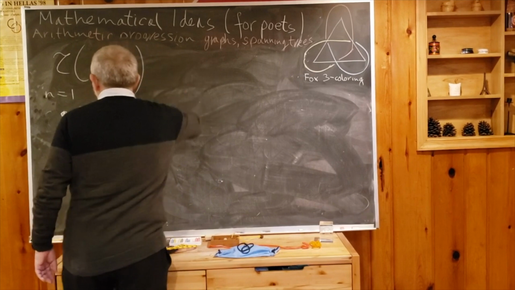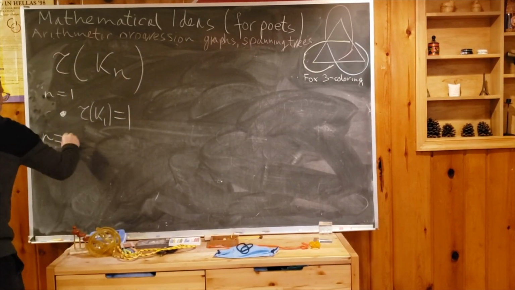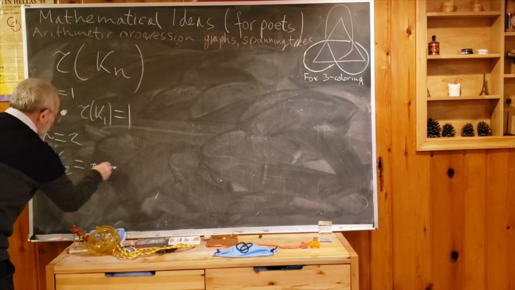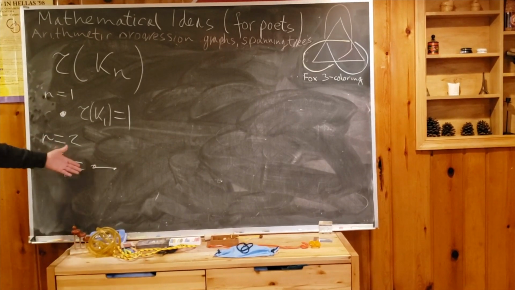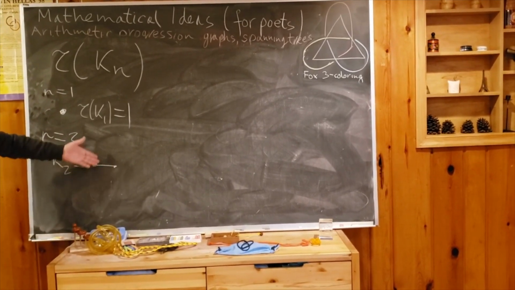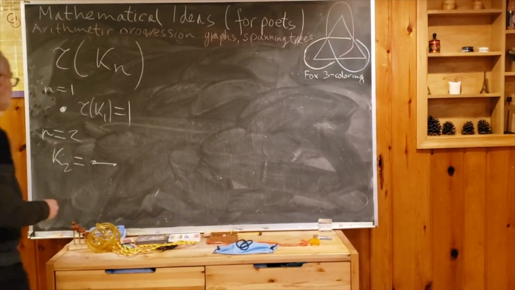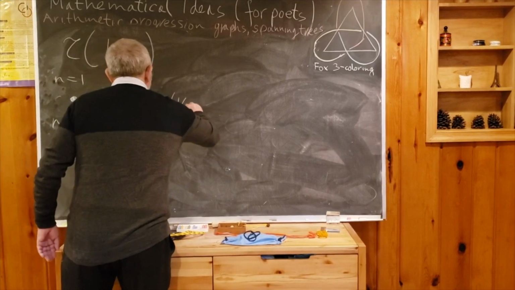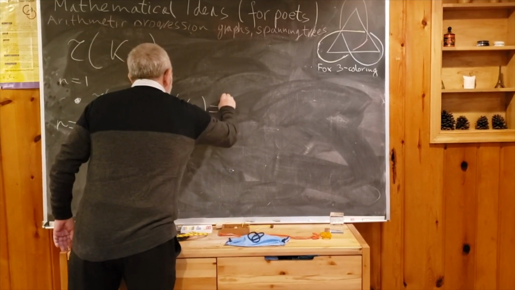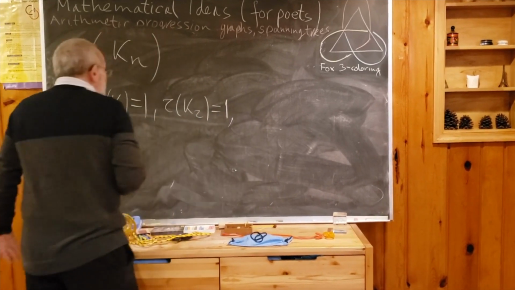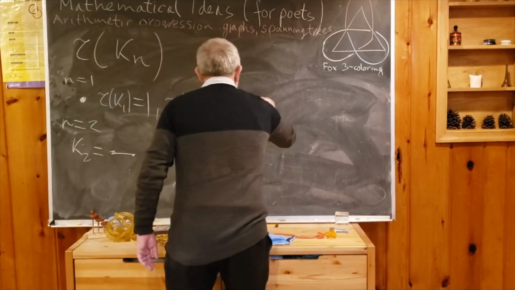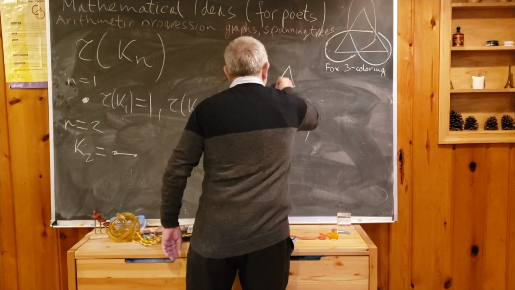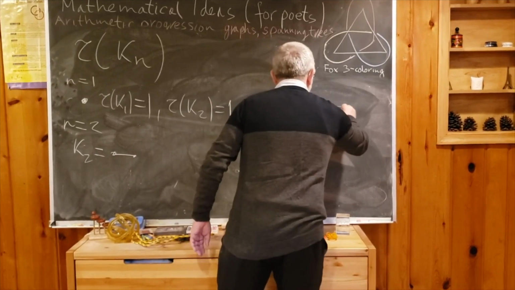n equal 2. So K2, two vertices connected, so it's just an interval. This already is 3, so we cannot do anything. So again, tau of K2 is equal to 1. For K3 we already computed tau of K3. What is K3? K3 is just a triangle. We computed it is equal to 3.